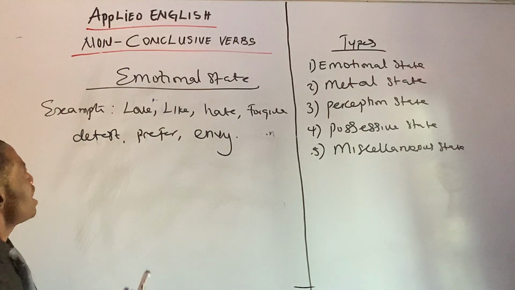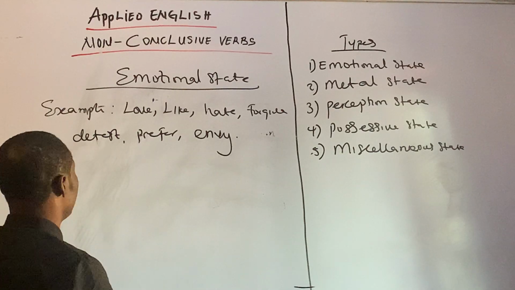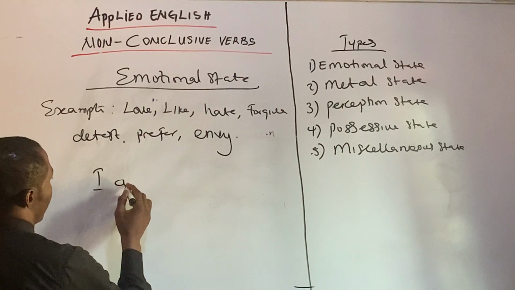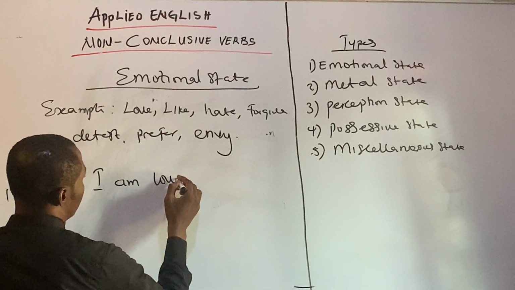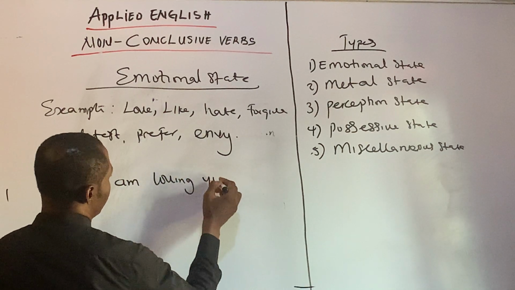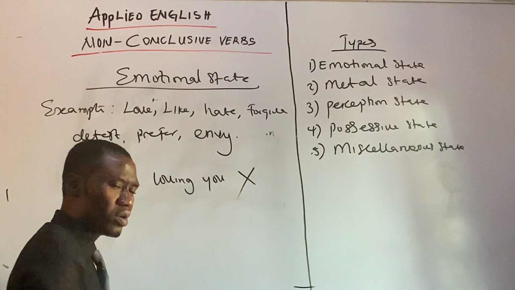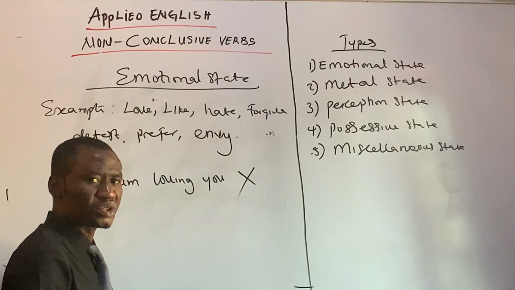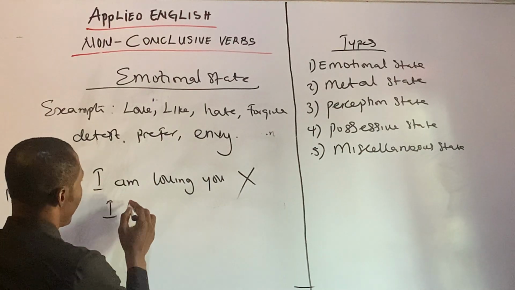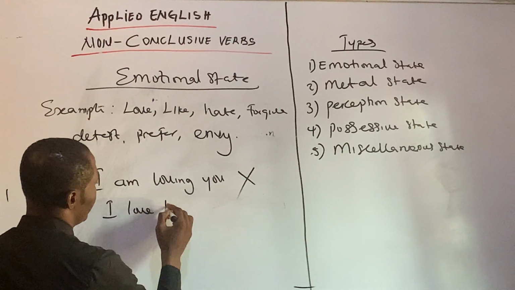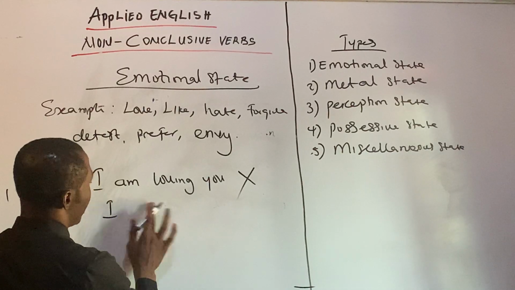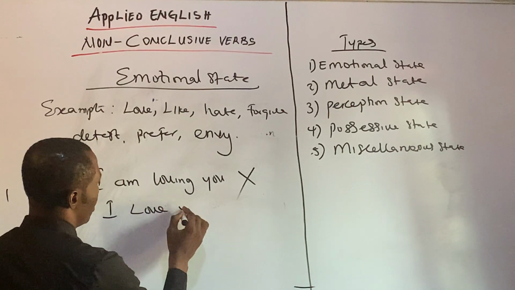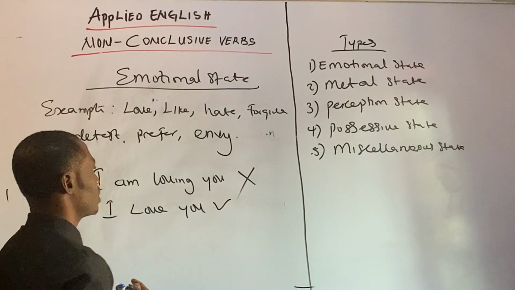Now, let's use love, for example. I am loving you. Now, this is wrong. The correct sentence to use is I love you. So this is correct.